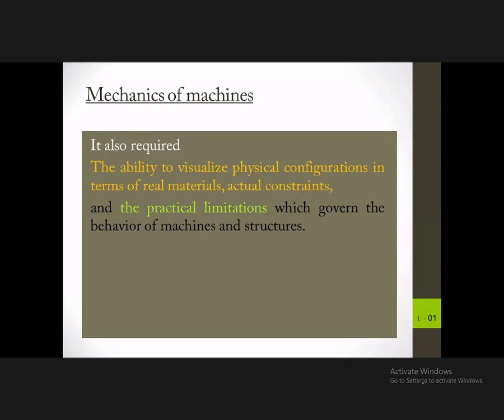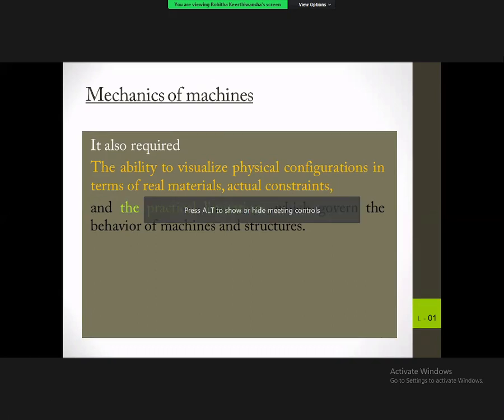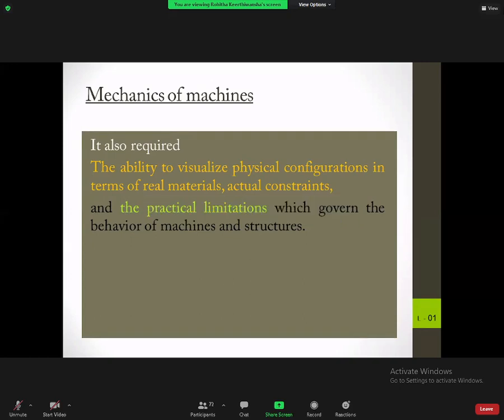When it comes to machines and elements, there are constraints, because in machines you have different elements, and these elements are free to move in various directions. But in every case, there are limitations.